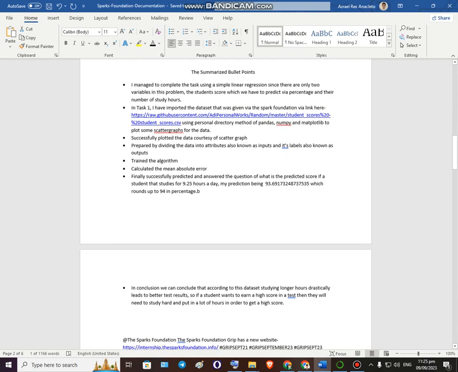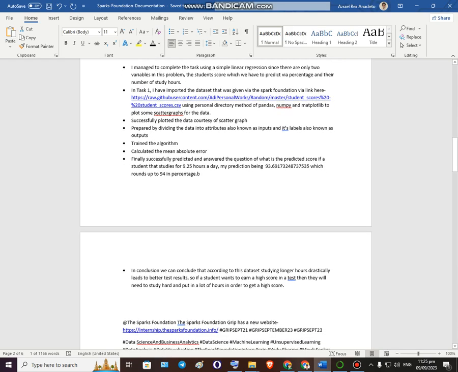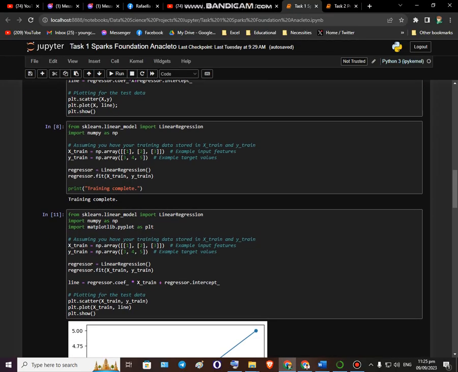So I prepared by dividing data. Okay. I trained the algorithm. I calculated the mean absolute error, which you will see later on. And this is essentially the prediction and conclusion.